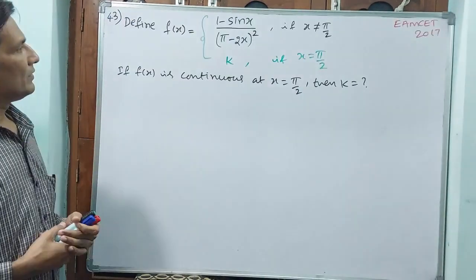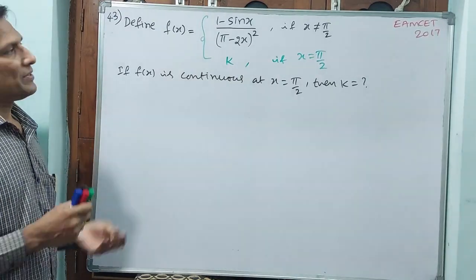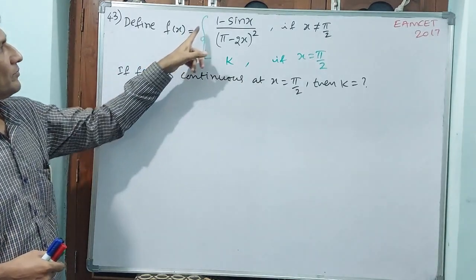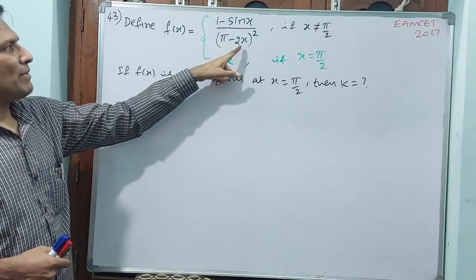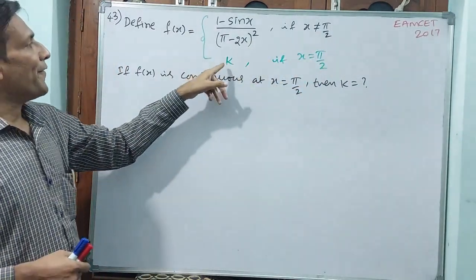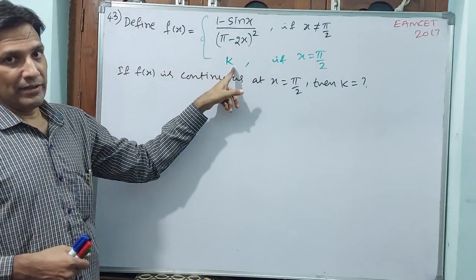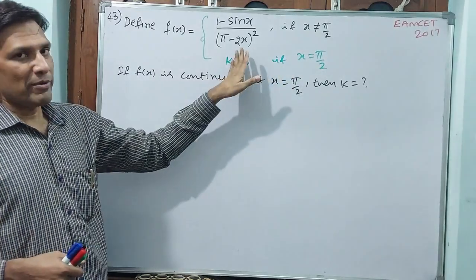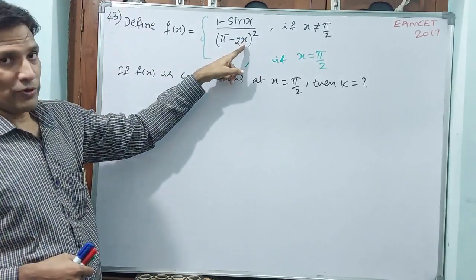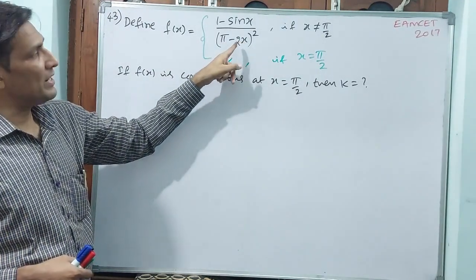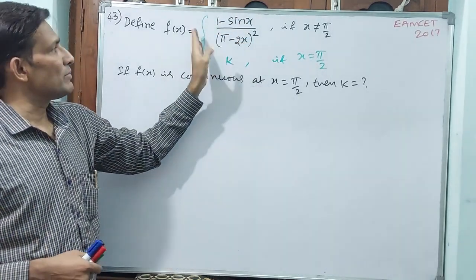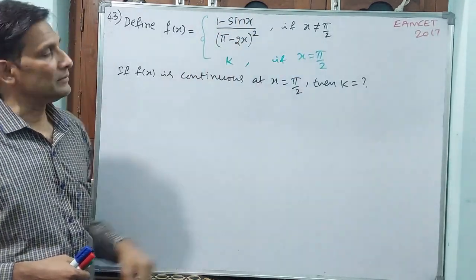Let us go for the next question. See question number 43. 2017 question. Define f of x equal to 1 minus sin x by pi minus 2x whole square if x is not equal to pi by 2. If x is equal to pi by 2, the function is k. But if x is not equal to pi by 2, why are they writing this? You see, pi by 2 into 2 will get cancelled, pi minus pi is 0. Sin pi by 2 is 1, 1 minus 1 is 0, 0 by 0 is going to come, that is why they have written not equal to pi by 2.